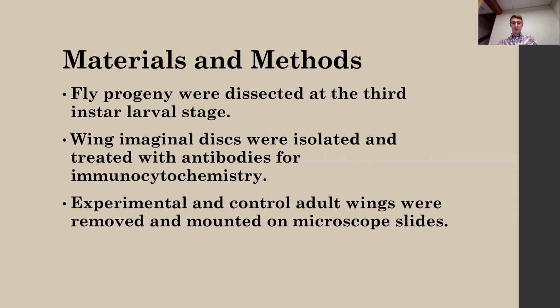So then the wing imaginal discs were isolated and treated with antibodies for immunocytochemistry. Immunocytochemistry is a method of visualizing proteins of interest in tissues using antibodies and fluorescence microscopy. Other fly progeny were allowed to grow to the adult stage, and their wings were removed and mounted on microscope slides so that the morphology of the adult wings could be compared in the experimental and control flies.